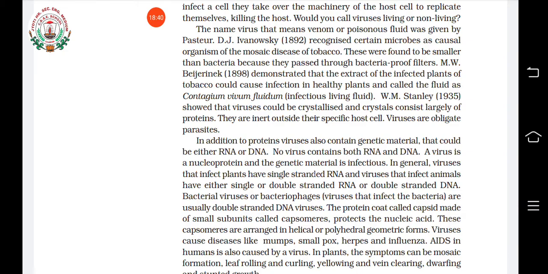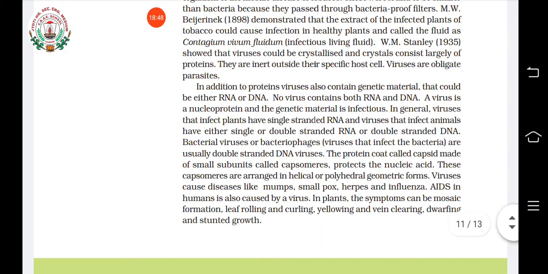So they are obligate parasites. Obligate parasites means which cannot live without a host cell. They are always parasites. So about viruses you understood. Viruses are a connecting link between living and non-living organisms. They do not show any symptom of life when they are outside the body of an organism, and they show the symptoms of life only when they come in contact with living cells. Clear? They can multiply by using the cellular machinery of the host cell.